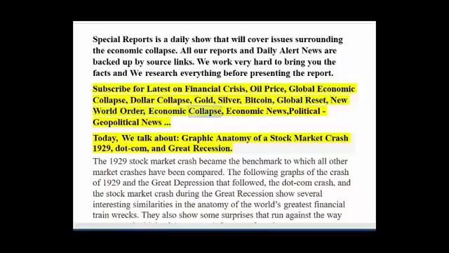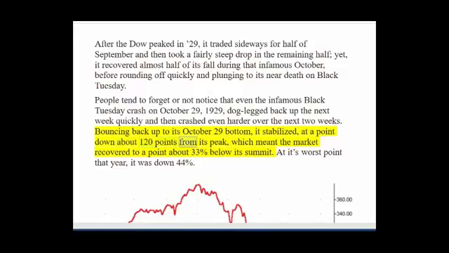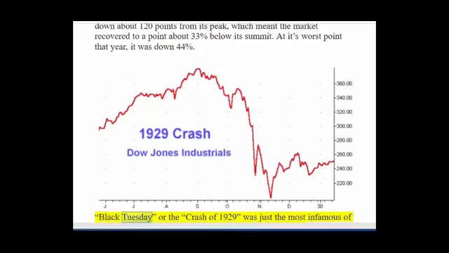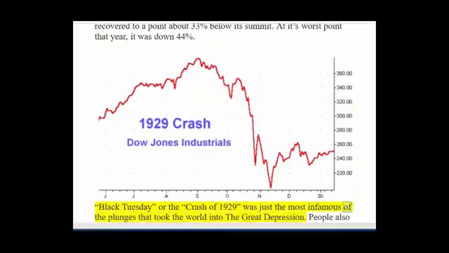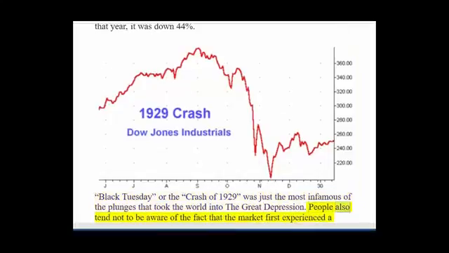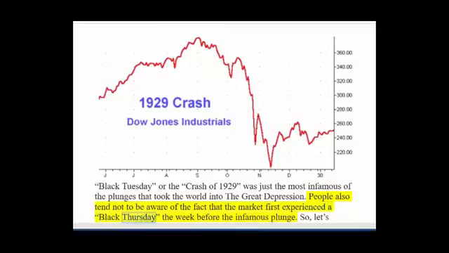The market recovered to a point about 33% below its summit. At its worst point that year, it was down 44%. Black Tuesday, or the crash of 1929, was just the most infamous of the plunges that took the world into the Great Depression. People also tend not to be aware of the fact that the market first experienced a Black Thursday the week before the infamous plunge.